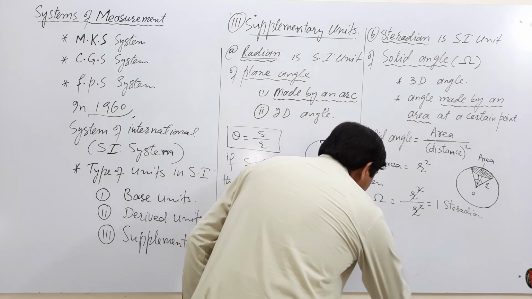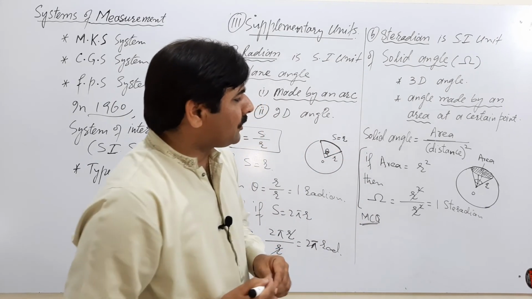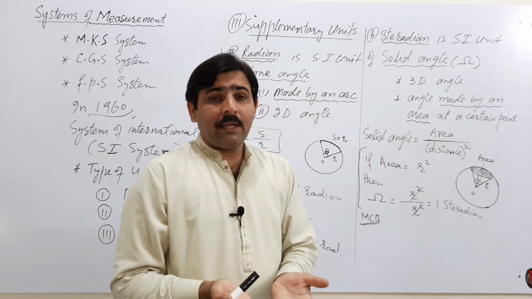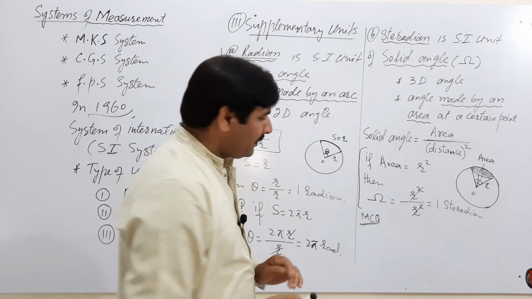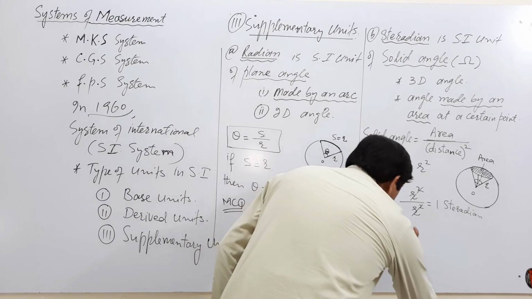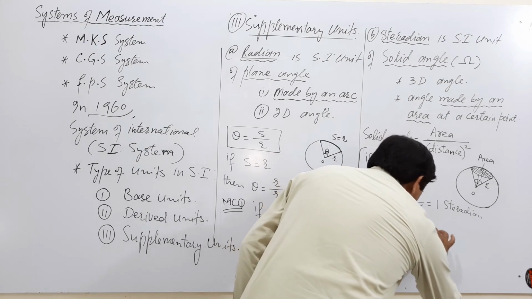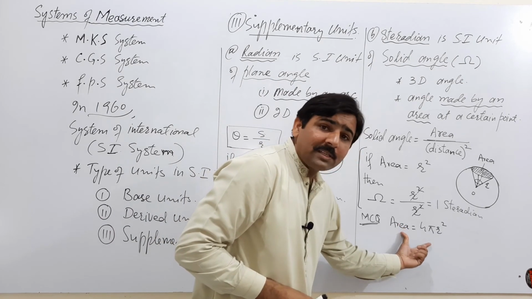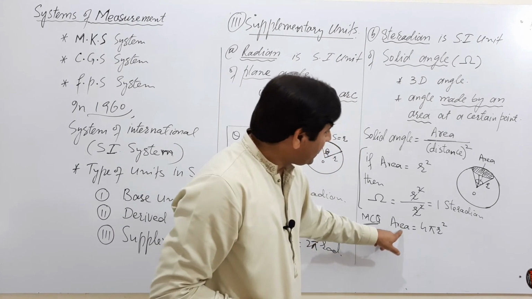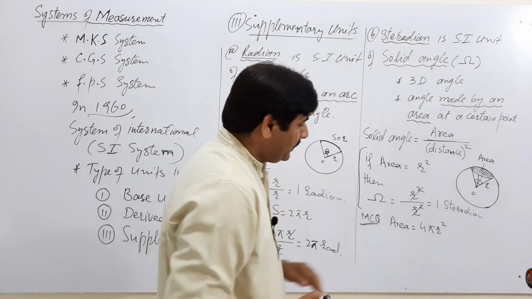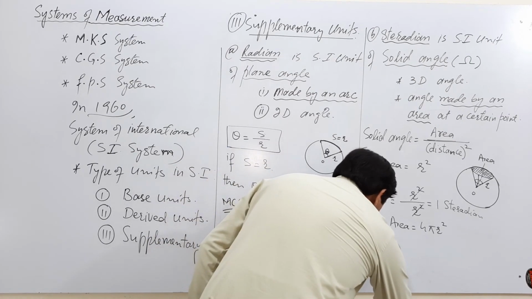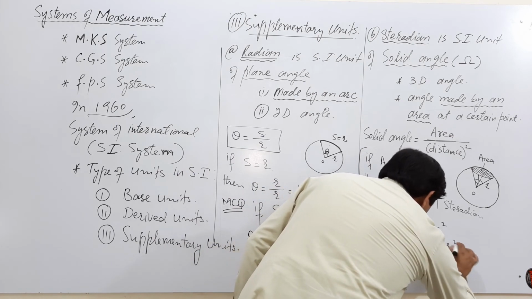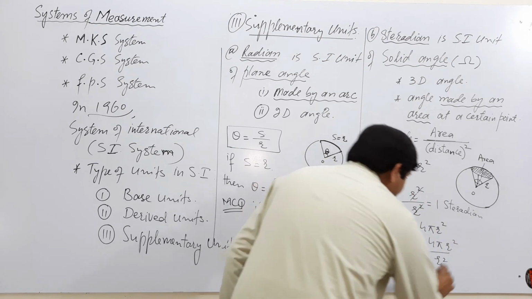We can discuss an MCQ here. What is the total solid angle made by the total surface of the sphere at its center? For the total surface of a sphere, the area of the surface of the sphere is equal to 4 pi r square. This is the area of the whole surface of the sphere. We put the area in this formula. Then the solid angle will be four pi r square divided by r square.